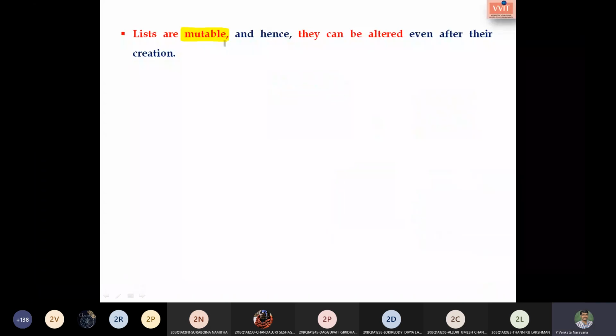So lists are mutable. Mutable is nothing but which can be altered even after the creation of the list. Lists in Python are ordered and will have a definite count. Since there are n number of items in a list, we can know how many items are present in the list.